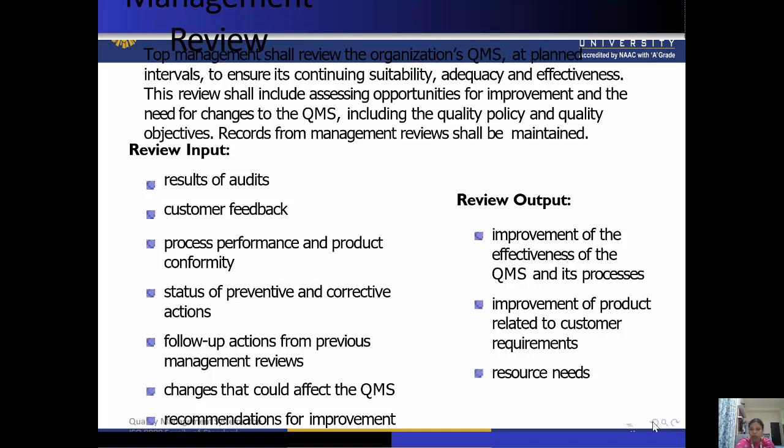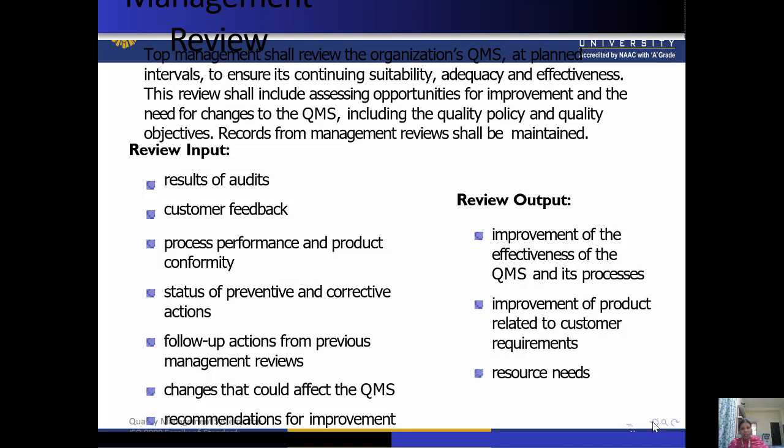If an organization is making a certain product, they need to improve it as per the customer's requirement. So if they improved it, that improvement result is also reviewed by the top management. Last but not the least, resources needed. So what resources are there and what are needed for the organization, this all should be decided and reviewed by the top management.